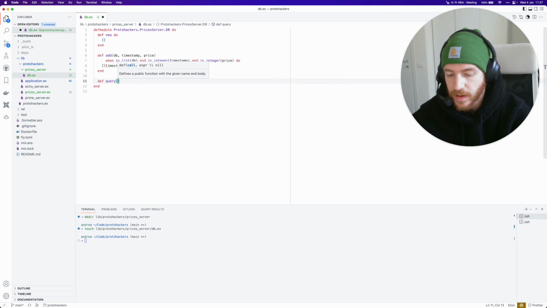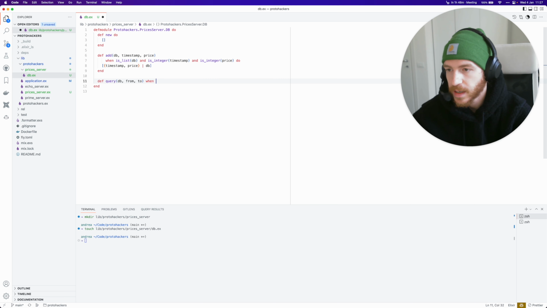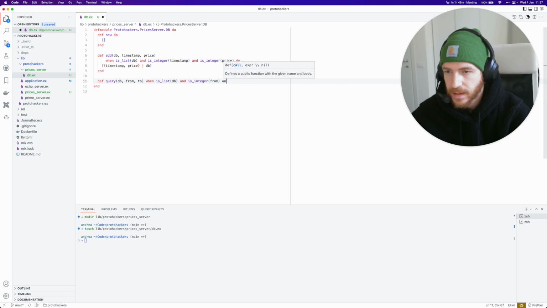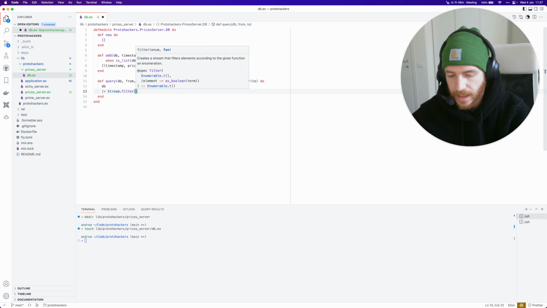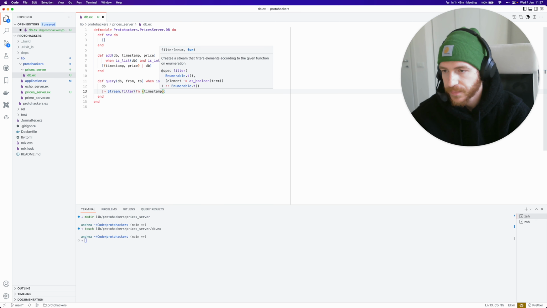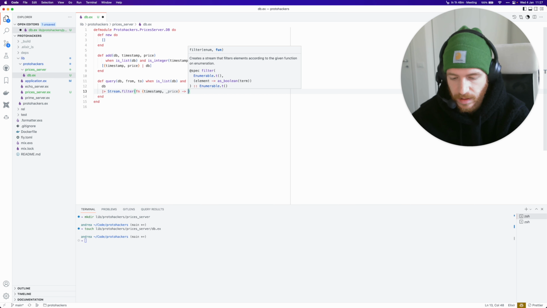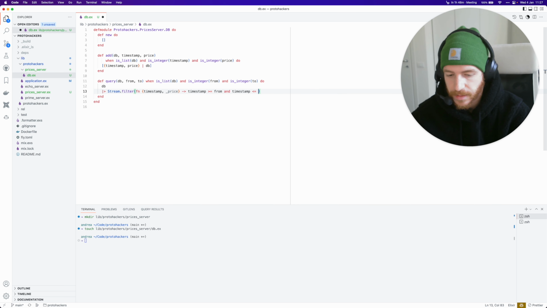We're also going to have a query function that takes a DB, a from timestamp, and a to. That's again when is_list(db) and is_integer(from) and is_integer(to). And then what are we going to do? We take our list and I'm going to use Stream.filter to filter out all of the timestamps that are not in the range. So I can say timestamp greater than or equal to from and timestamp less than or equal to to, so all the timestamps that are in the range.